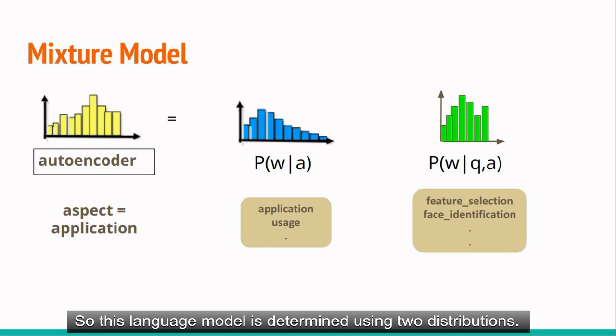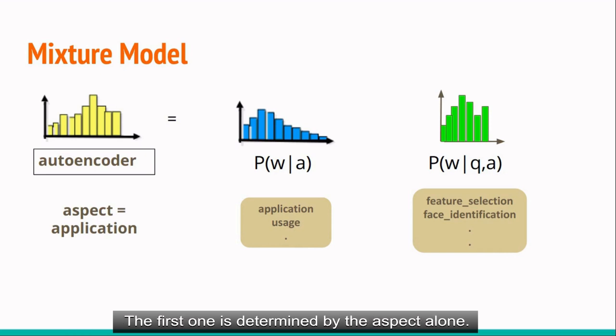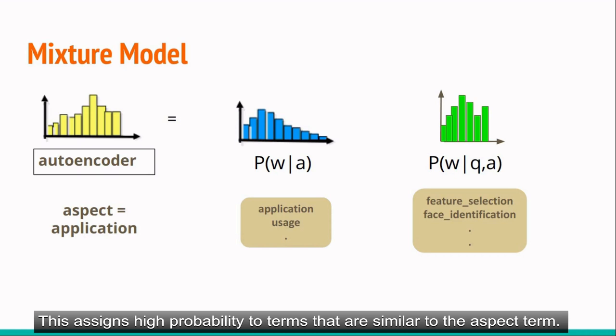So this language model is determined using two distributions. The first one is determined by the aspect alone. This assigns high probability to terms that are similar to the aspect term. In this case, terms like application or usage, they get a high probability.